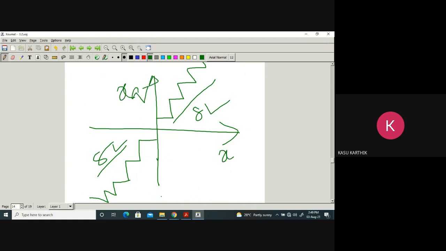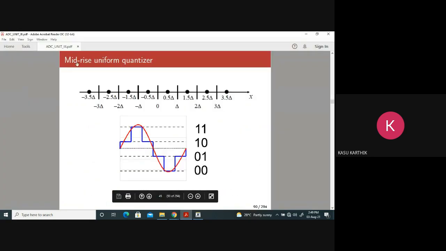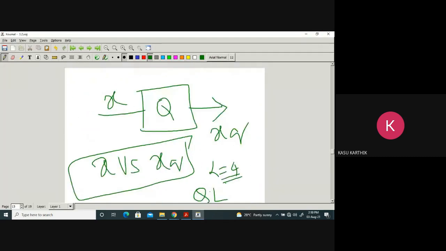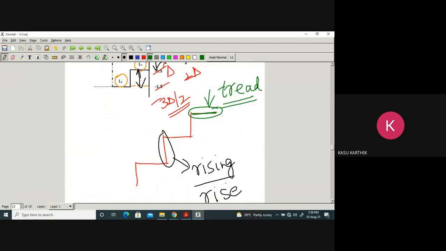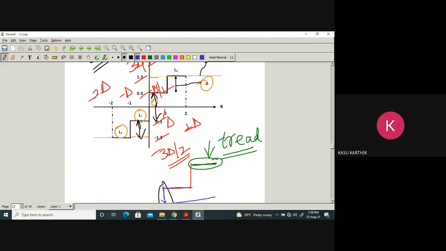One more thing is, it is called a mid-rise uniform quantizer. The name itself indicates mid-rise. Why is it called mid-rise? As I told you, for this staircase-like structure, we have a rising part, we have a tread. In the mid-rise uniform quantizer, the origin lies in the middle of the rising part.